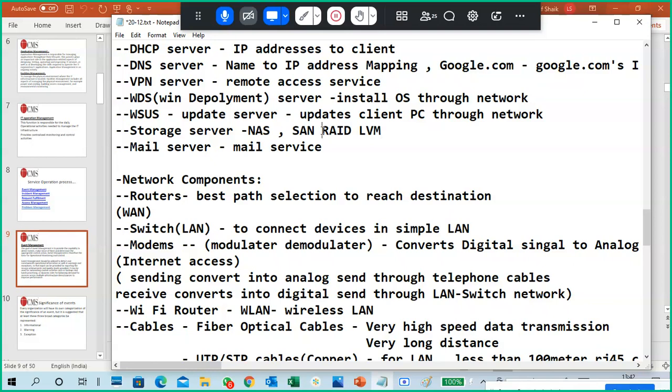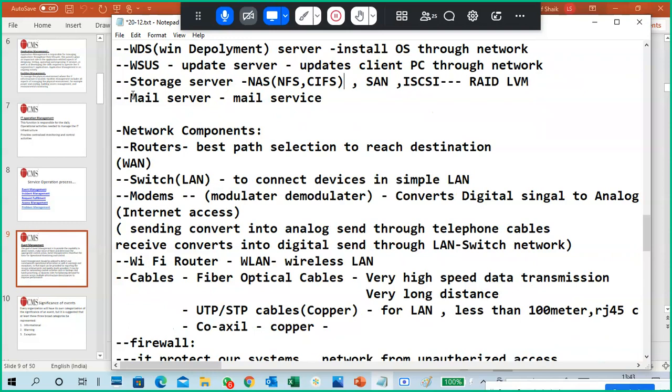Mainly important are NAS and SAN, iSCSI storages. NAS means NFS and CIFS. These are the protocols we use in NAS. SAN, just for names, for idea purposes.